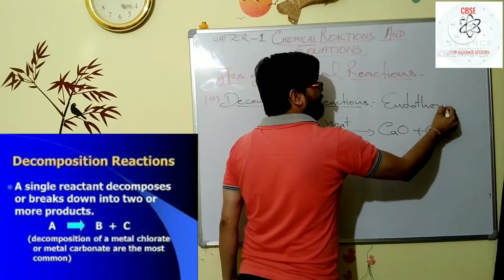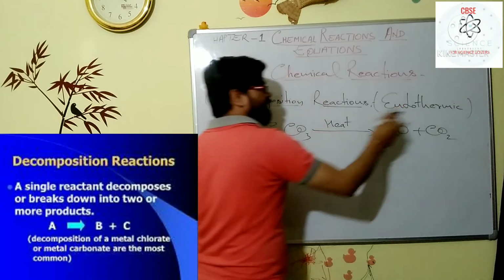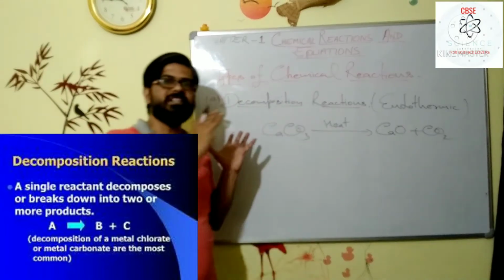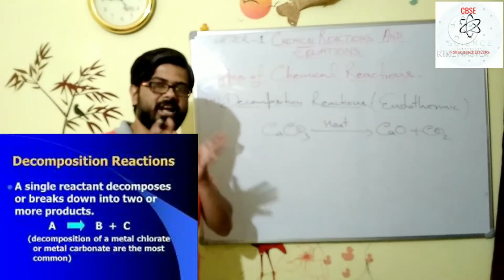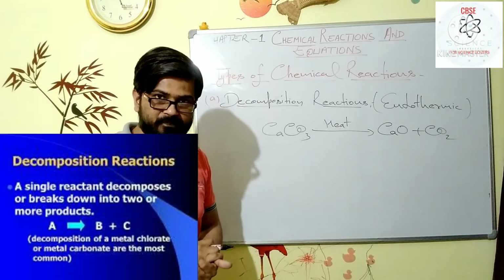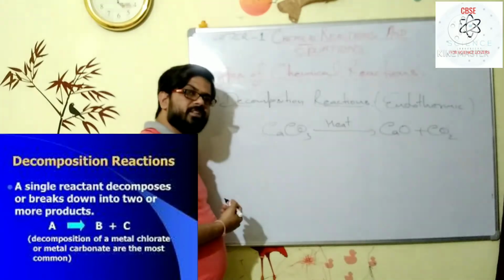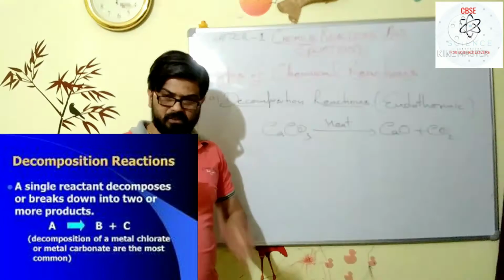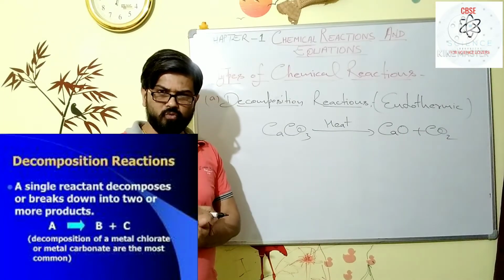As we earlier discussed what endothermic reactions are, to proceed with this decomposition we have to give energy to the system.